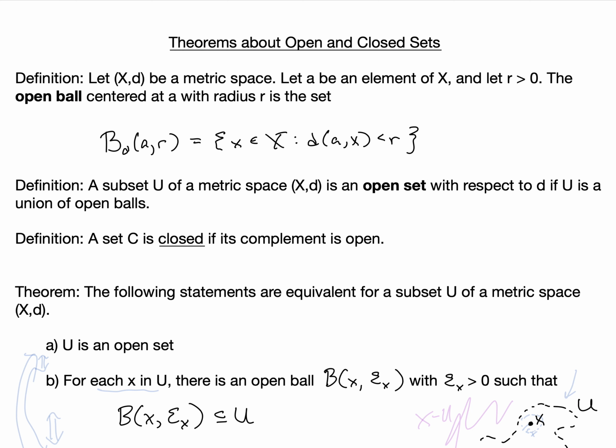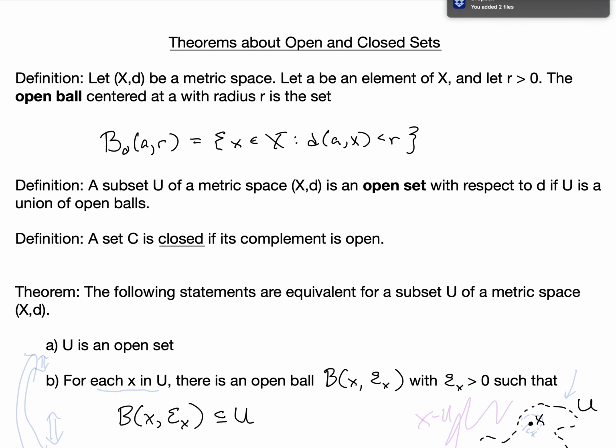This theorem is on open and closed sets in metric spaces. Let's first just remember a few definitions that will be useful. If (X, d) is a metric space and a is an element of the set X and r is a positive real number, then the open ball centered at a with radius r is the set of all elements x of X such that the distance between a and x is less than r.